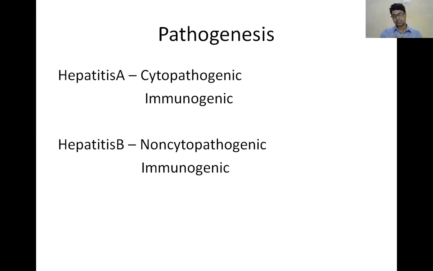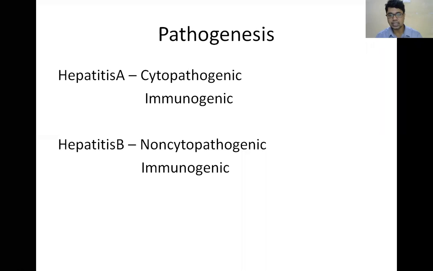These HBs antigens are exposed to the HLA, type 1 HLA. Like this, the immunogenic system develops by this process and damages the hepatocytes. Till now, they are not clear about hepatitis B. So this is the pathogenesis, how it enters and damages the hepatocytes. Always not directly by cytopathogenic effect, always through the immune system.